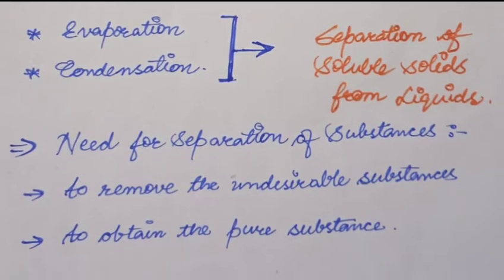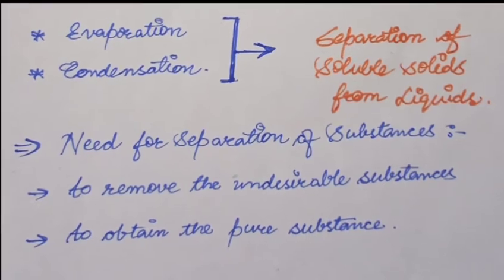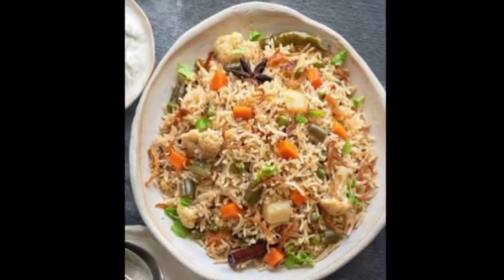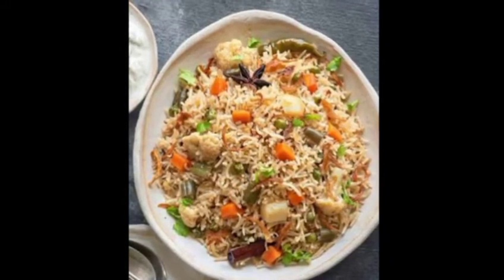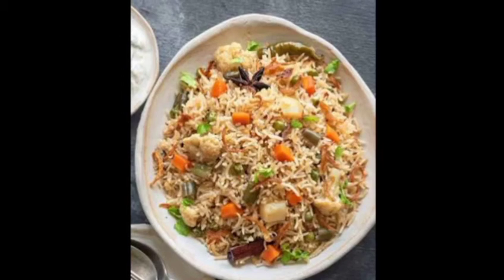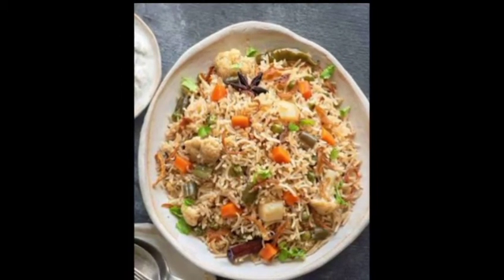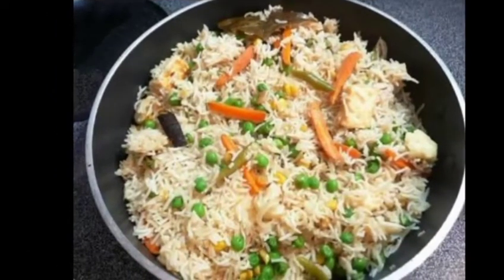So starting with the chapter, the first question that arises in our mind is what is the need for separation of substances? To answer this particular question, let us imagine a situation. Let's say your mom has prepared a veg pulao for you, which has a lot of veggies in it. Well, this picture does not have a lot of veggies. Let me show you another one which has a lot of veggies in it. So here it is. Say your mom has prepared this veg pulao for you and you are to eat it.